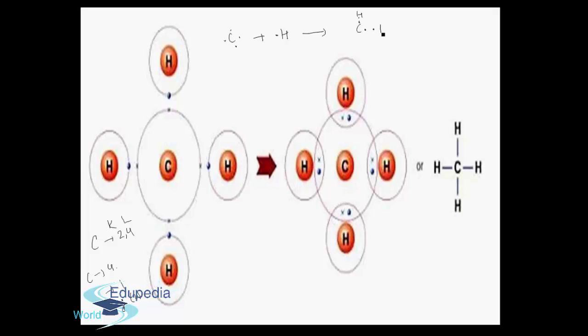1 carbon with 1 hydrogen, 1 carbon with 1 hydrogen, 1 carbon with 1 hydrogen, which actually makes a covalent bond between these two elements, that is CH4.